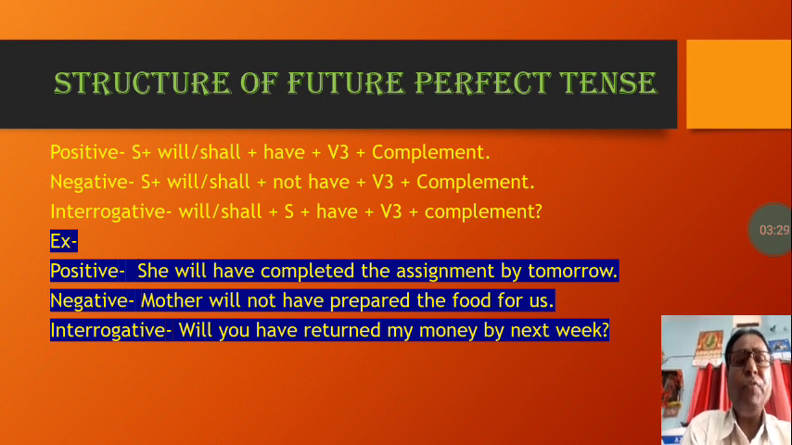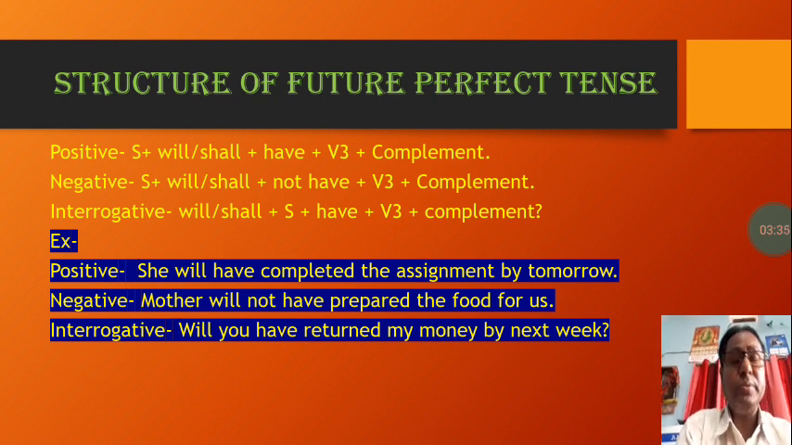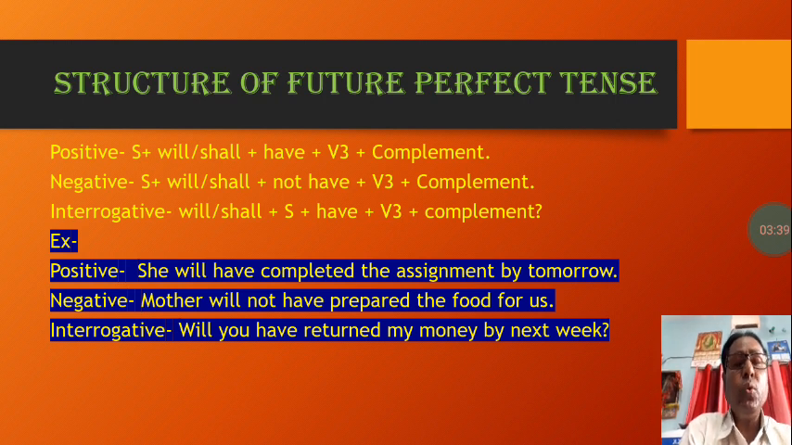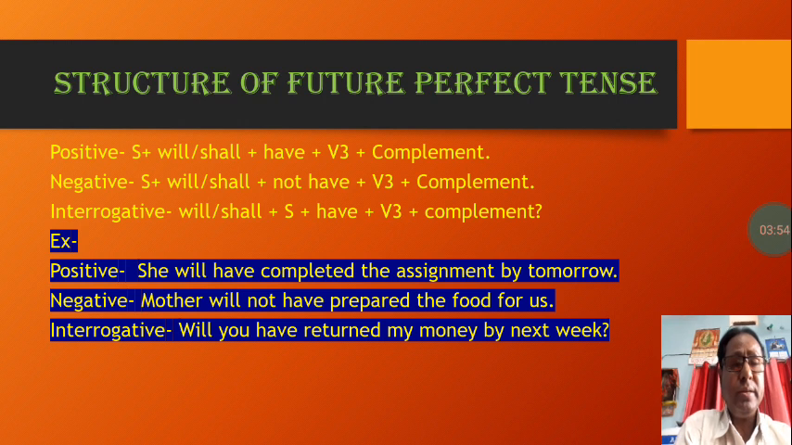And in interrogative form, will or shall comes in the beginning, as it is interrogative. So you have to make the sense of an interrogative, question sentence. First will be the auxiliary verb in the beginning, and then the subject, then have, plus the third form of verb plus complement. So these are the structures.